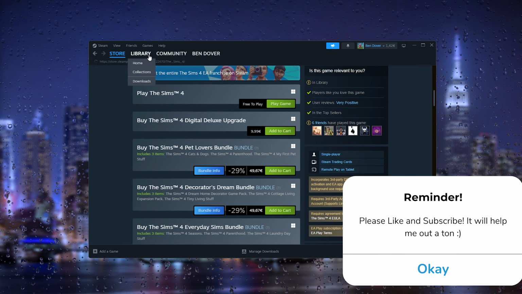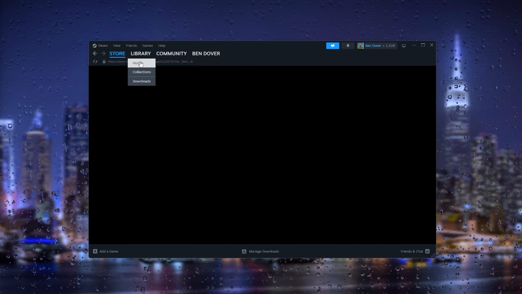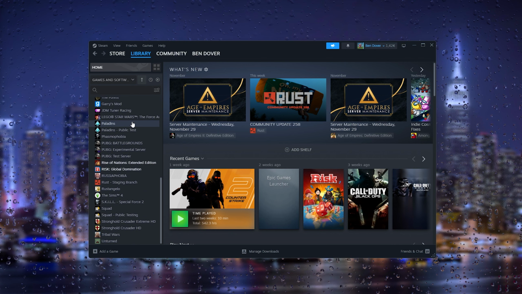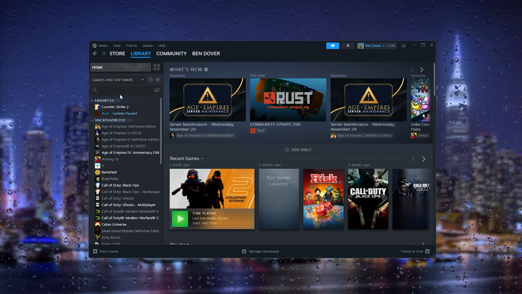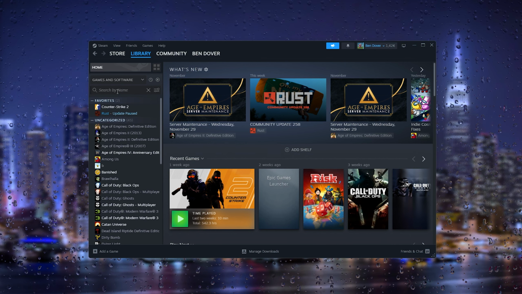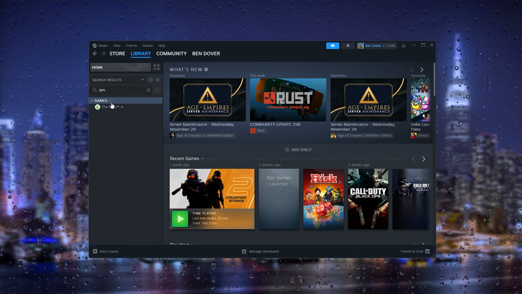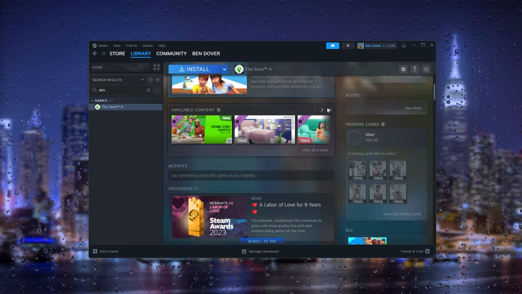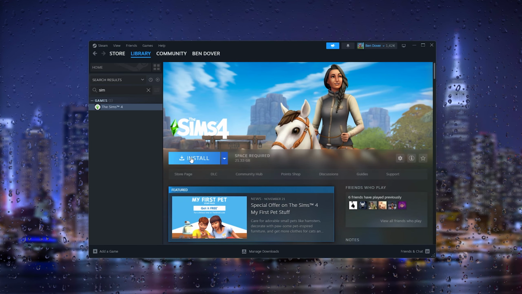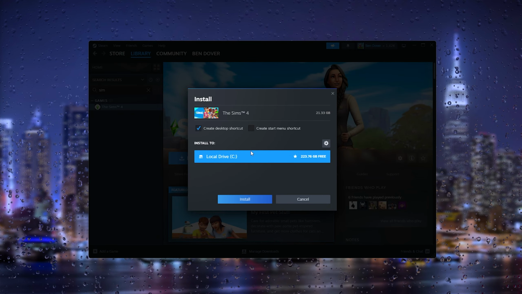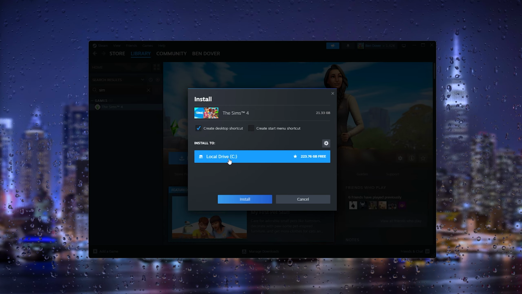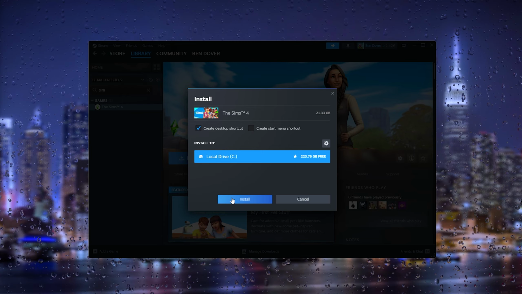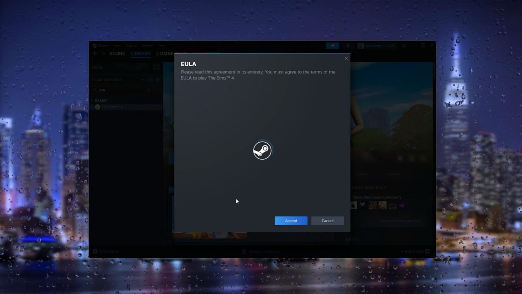Now from here we go to our library right here, home, and as you can see here are all the games in my Steam library. Now here we're going to search by name and we type in Sims 4. Now as you can see, it takes us to the Sims game. Now here you can press install, create the disk, select the disk that you want it to be installed, create a desktop shortcut and simply press install.